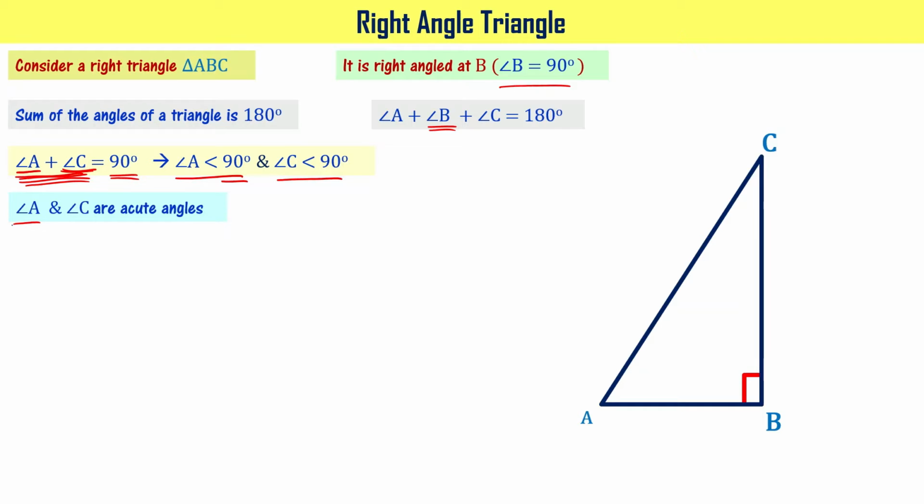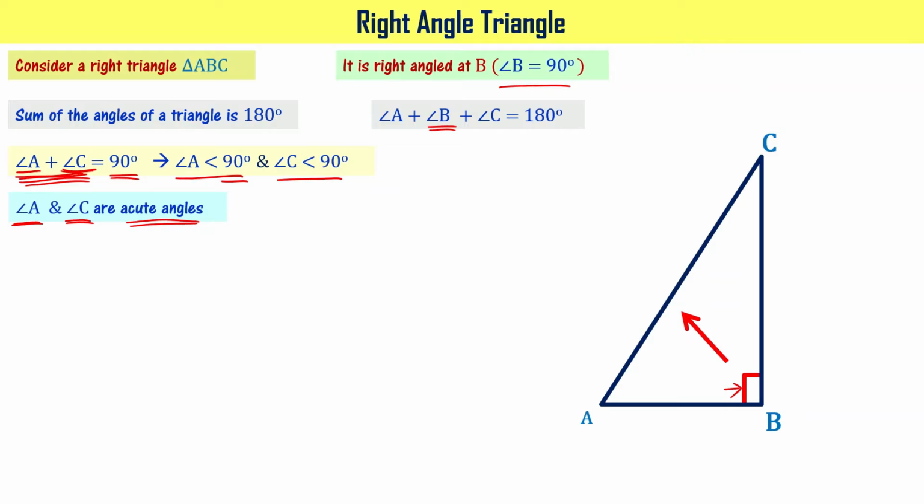It means angle A and angle C are acute angles. Please note this, right? A 90 degrees angle is called a right angle. If the angles are less than 90 degrees, they are called acute angles. If the angle is greater than 90 degrees, then that particular angle is called an obtuse angle, right? But we don't really bother about that because in trigonometry, you will have one of the angles as a right angle and the other two angles as acute angles, right?